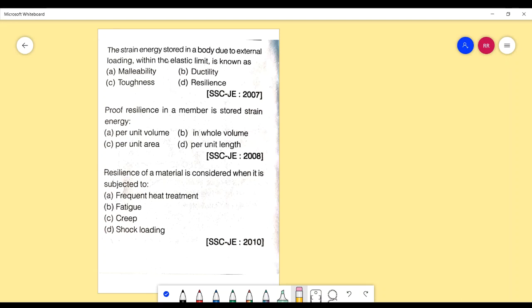Let's start with the first question. The strain energy stored in the body due to external loading within the elastic limit is known as: A. Malleability, B. ductility, C. toughness, D. resilience. The correct answer to this is resilience. Actually, this is the definition of resilience.